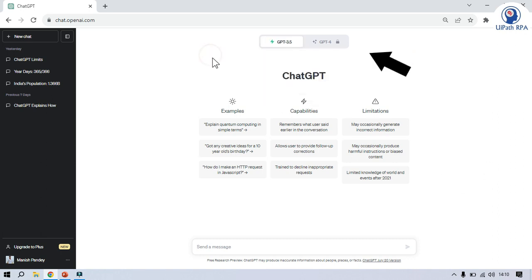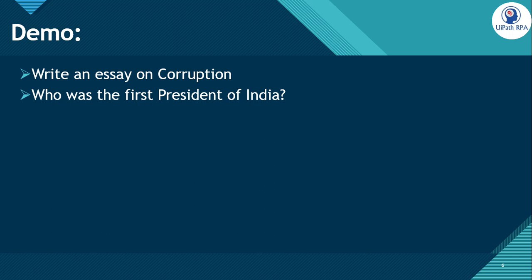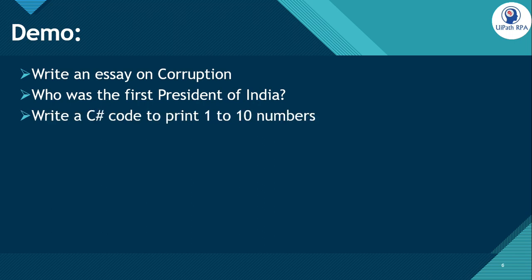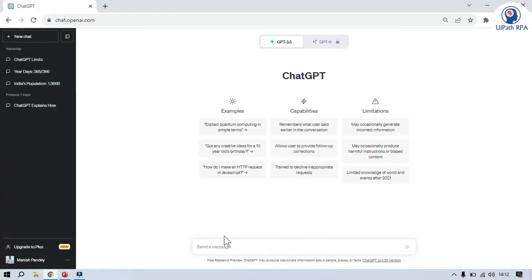We have two models here currently, GPT 3.5 and GPT 4. GPT 3.5 is currently free and GPT 4 is the paid version. You can also see from here we are accessing the GPT 3.5 model. You need to write your questions here and then ChatGPT will give you a response. Let me show you a demo of this ChatGPT, how to use it. We can ask ChatGPT to write an essay. We can ask ChatGPT to answer GK questions. We can ask ChatGPT to write code, write a formula, etc. Let me show you the demo. We just need to type here.